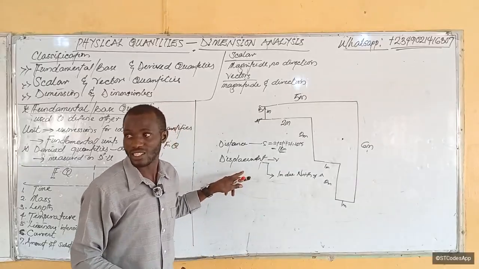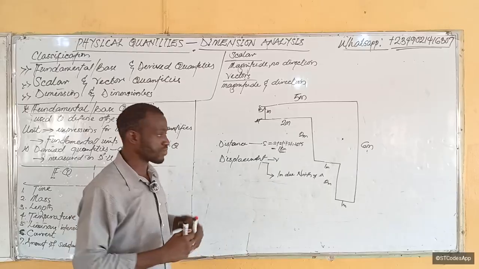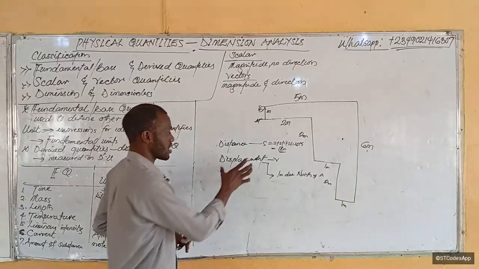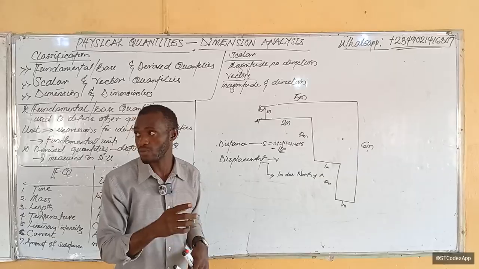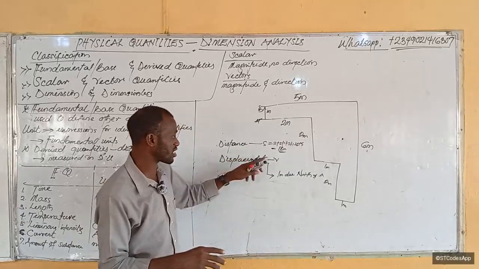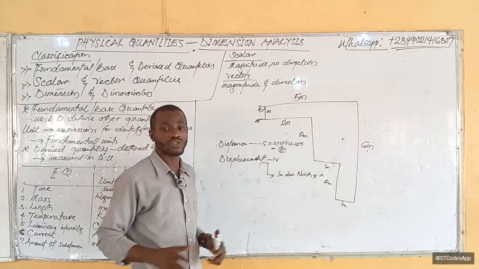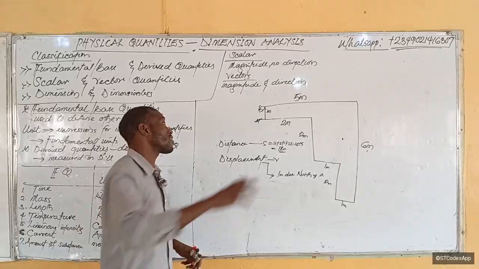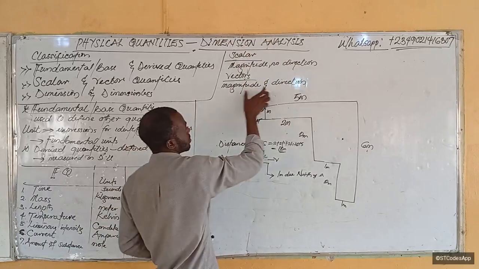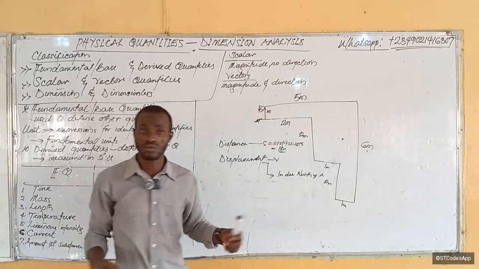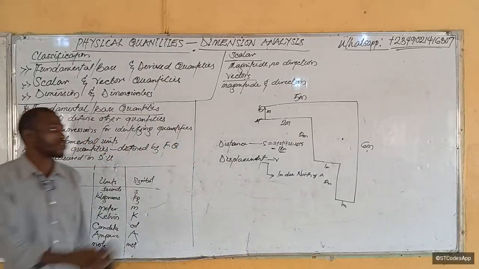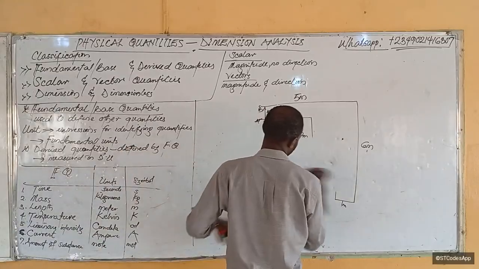So you see that displacement has to do with direction, has reference to direction. It means that we cannot describe displacement except using direction. But distance, without direction, we can describe. It's just the numerical value of how far someone has traveled. Do you understand now? So scalar has magnitude, has size. Vector has direction as well. Now, I have a video on scalars and vectors. Maybe I'll link it in the description for you to understand, in case you are battling with it and you don't understand scalars and vectors.